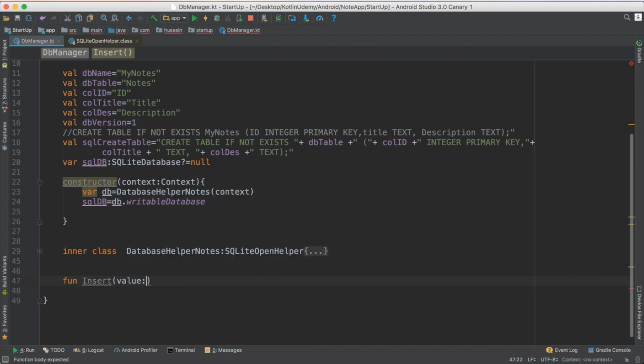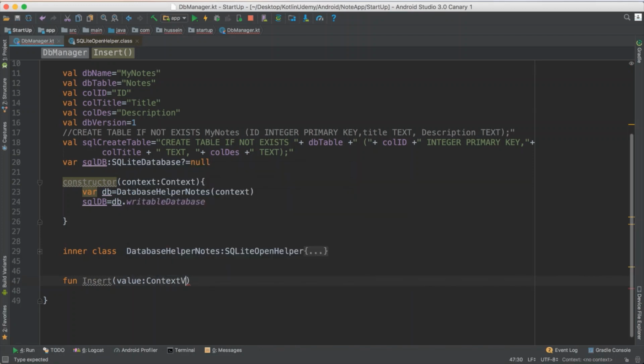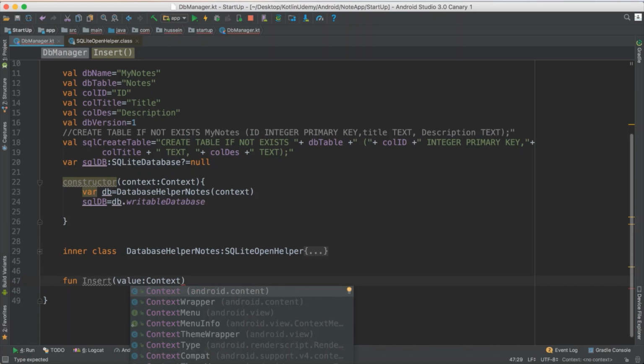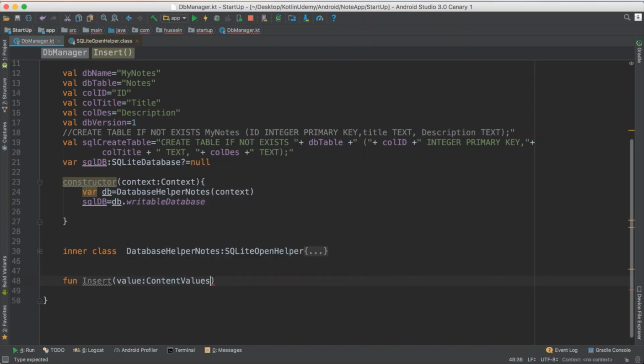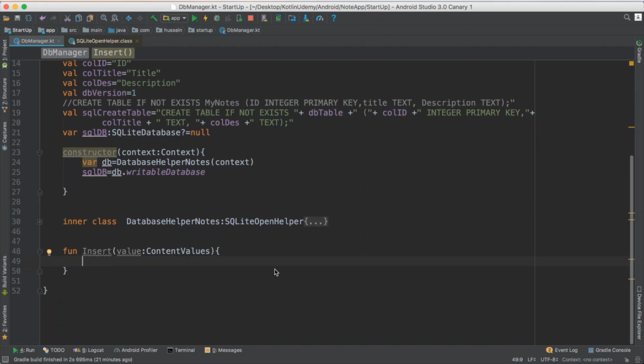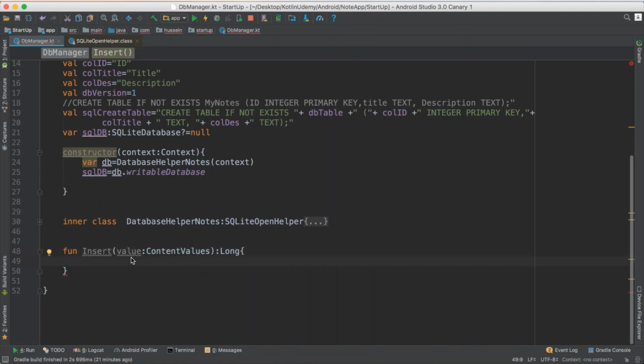So I suppose the value will be ContentValues. ContentValues is really a basic thing, like you're getting values as key-value pairs, and you pass it to the database, and you have to return something to say whether you saved the data or not. I will return something, name it long, because I suppose the data returned from the database is long.